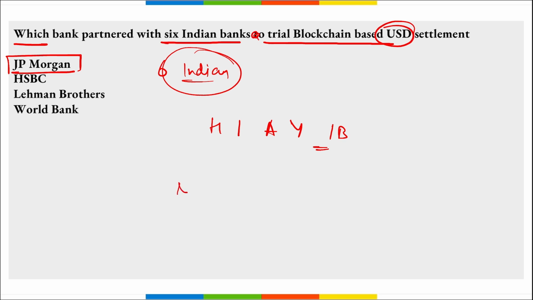Then there are 2 terms, nostro accounts and vostro accounts. What is a nostro account? A nostro account is an account that is held by a bank in a foreign currency at another bank, right? And a vostro account is an account that is held by a foreign bank in the local currency, that is known as the vostro account, right?